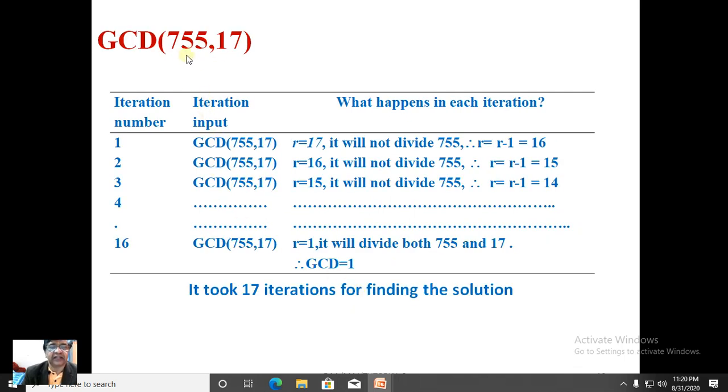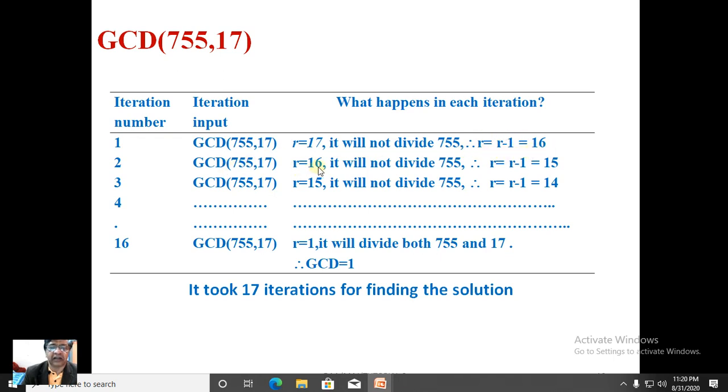This is the second example, 755 and 17. A little consideration will show that 17 cannot divide 755. Therefore we should go on reducing this 17. Let us see how long we have to reduce. 755 comma 17, the minimum value among them is 17. It will not divide 755, therefore we will reduce it by 1, 16.